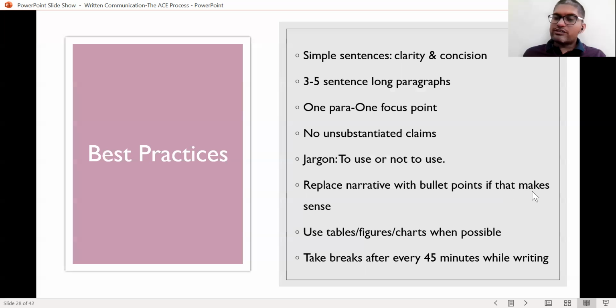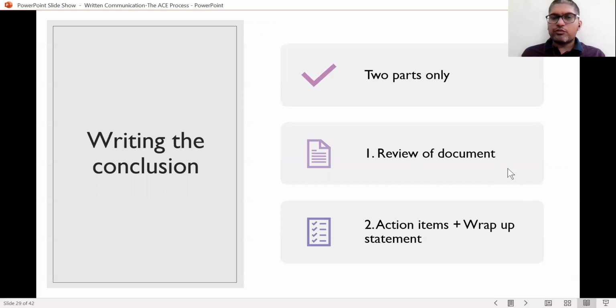Replace narrative with bullet points if that makes sense. It's not necessary that you write in long paragraphs. If bullet points are the point, nothing better than that. Write in bullet points. Use tables, figures, charts, etc. whenever possible to substantiate your claim, to show your data visually, to make it more obvious to the reader why I'm making this claim. And in the writing process, keep taking breaks after every 40-45 minutes, because you become saturated and you start not seeing clearly. So it's good to take a break every few minutes.